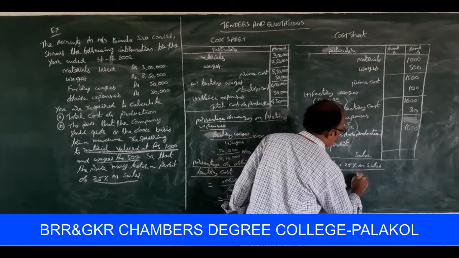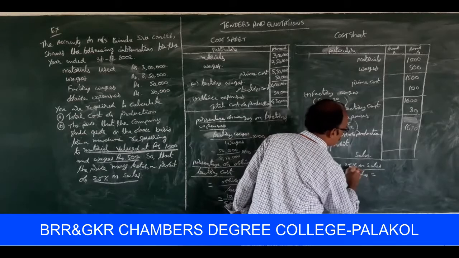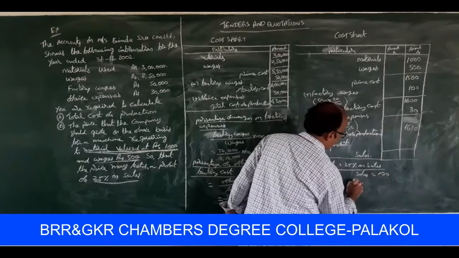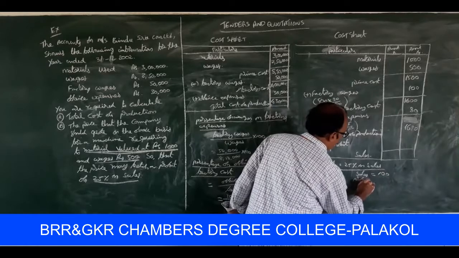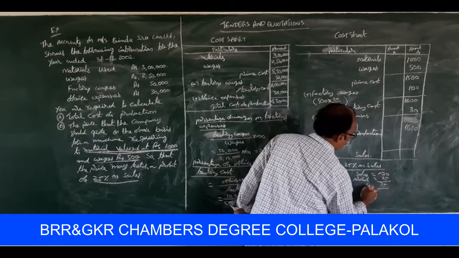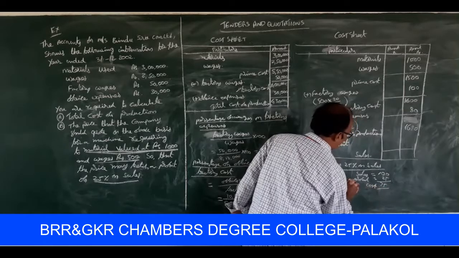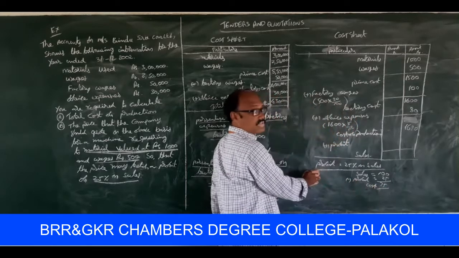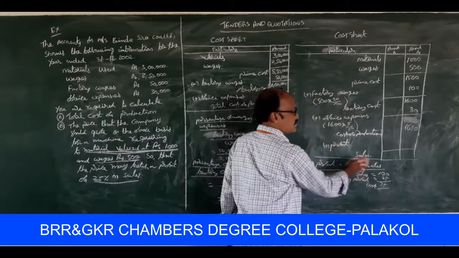If sales price is equal to 100, then profit is equal to 25. That means cost is equal to 75. Once again, profit is equal to 25% on sales.